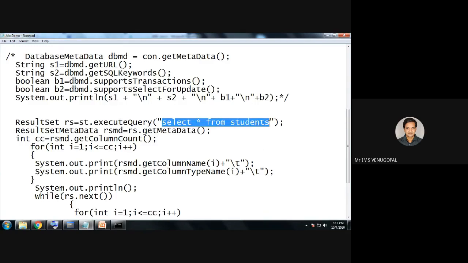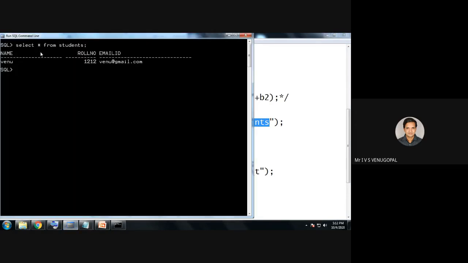Select statement retrieves the data in form of rows and columns. That is there in result set. For example, select star from students. It returns information regarding the students table. For example, the information in my student table is there is a name column, roll number column, and email ID.